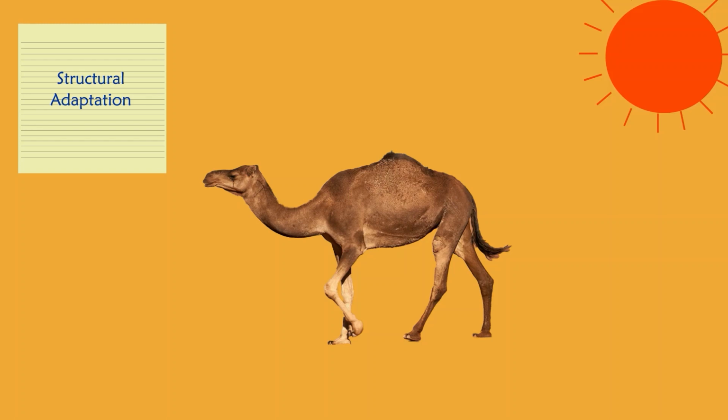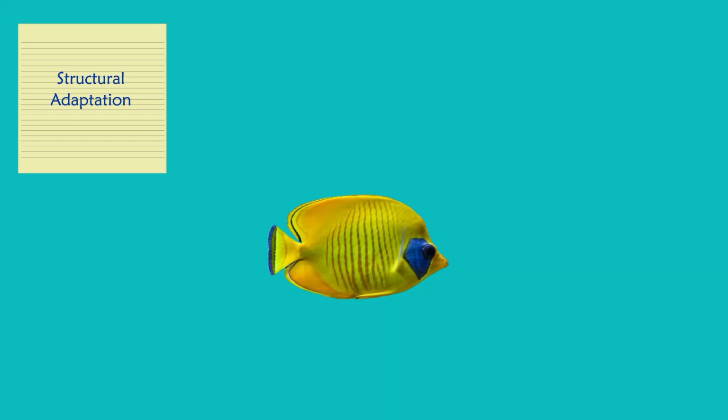Adaptation can be structural, which relates to body parts of the living organism and how they function. For example, camels have humps that help them store food in their bodies for a long time. This adaptation is suitable for the camel's desert environment, where water and food are scarce. Another example is fish having gills that help them obtain oxygen from water, which is a feature suitable for marine life.